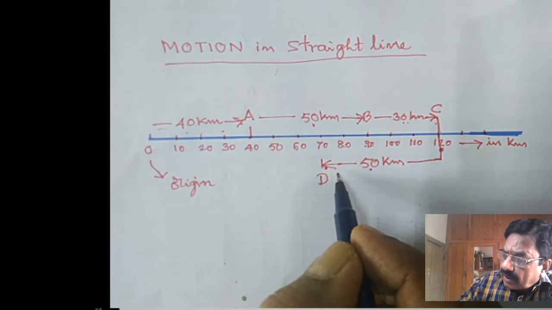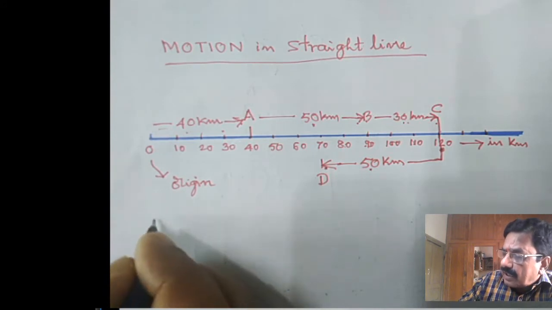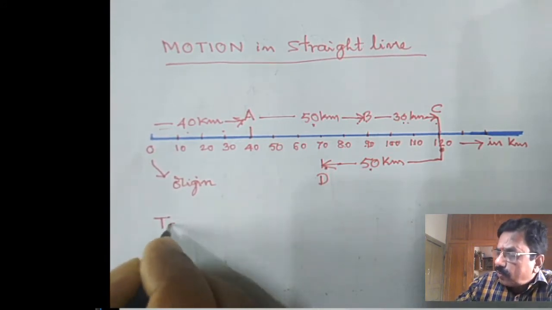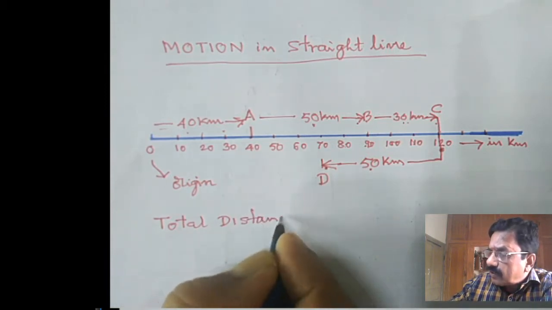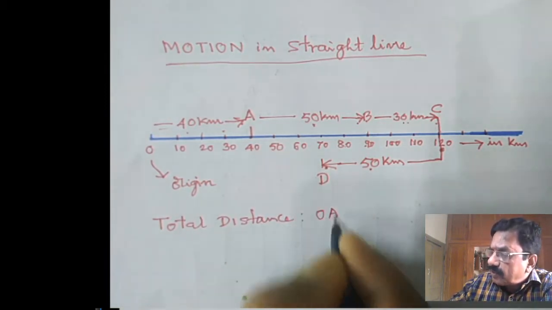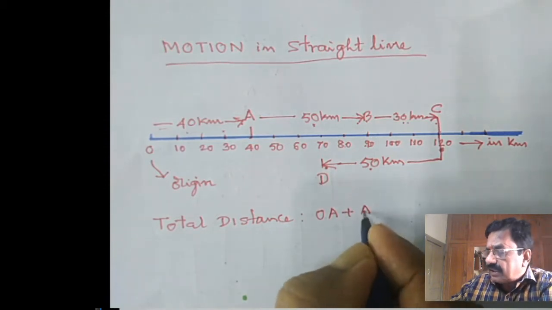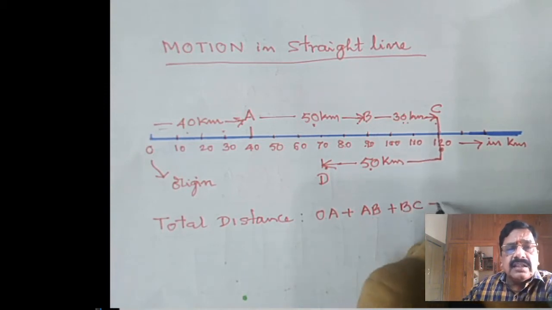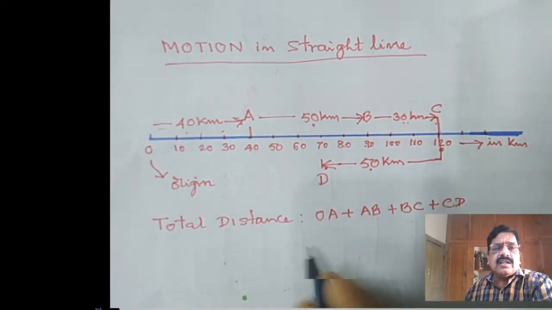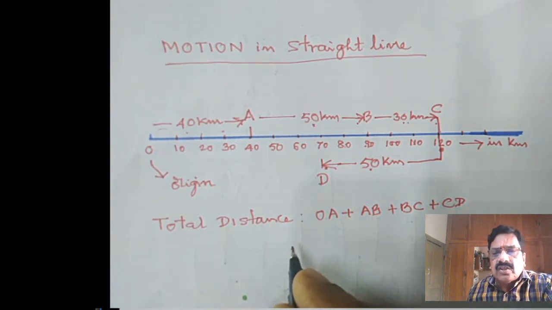Mathematically, how will we calculate this total distance? Total distance is equal to OA, that is O to A, plus AB, A to B, plus BC, B to C, plus CD, C to D. Here we are calculating distance. In the case of distance we will not consider the direction at all.